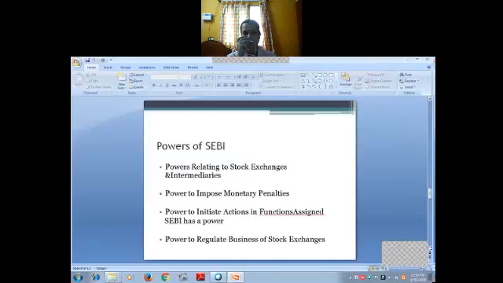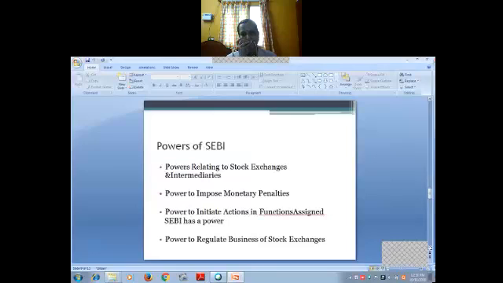So all the powers SEBI has. First, power related to stock exchanges and intermediaries. SEBI has wide power regarding the stock exchanges and intermediaries dealing with the securities. It can ask for information from the stock exchanges and intermediaries regarding their business transactions for inspection or scrutiny or other purposes. Everything they will be scrutinizing.